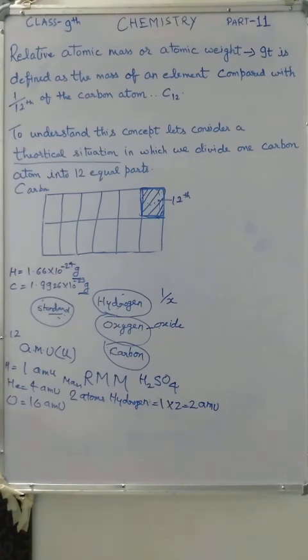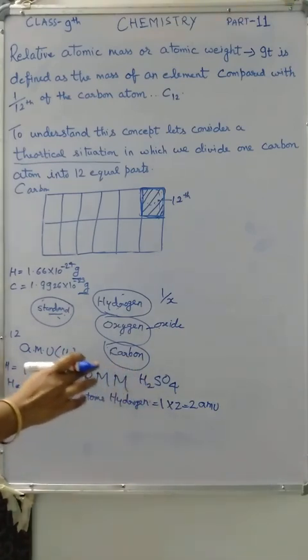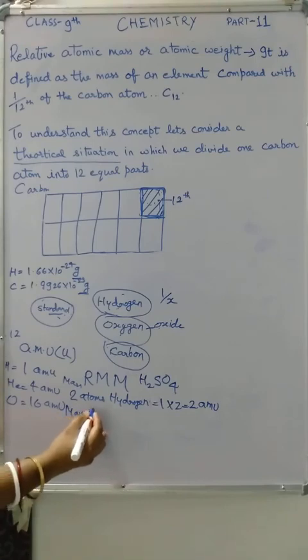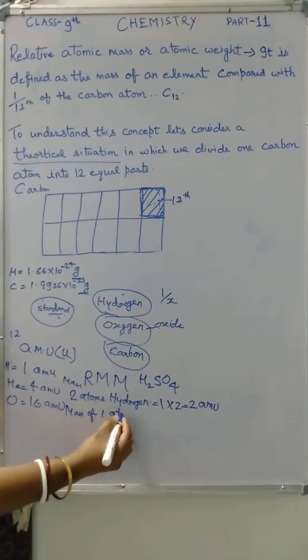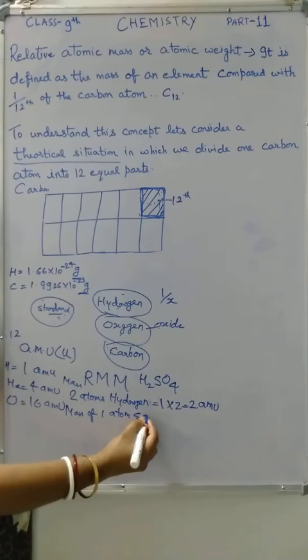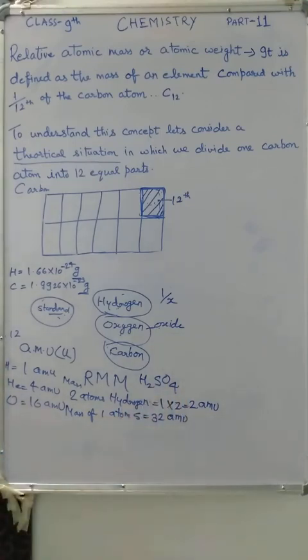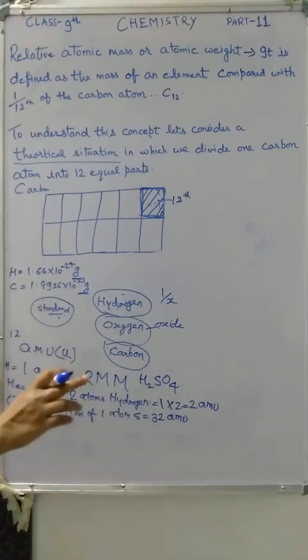Now the mass of one atom of sulfur is equal to 32 AMU. With the help of this method, they had taken out the mass of sulfur, 32 AMU.